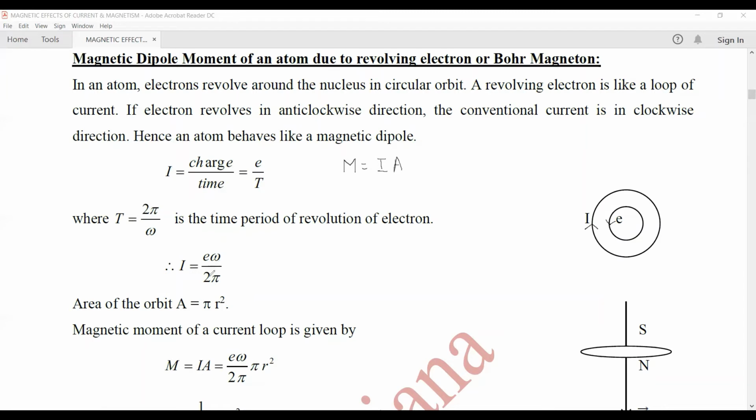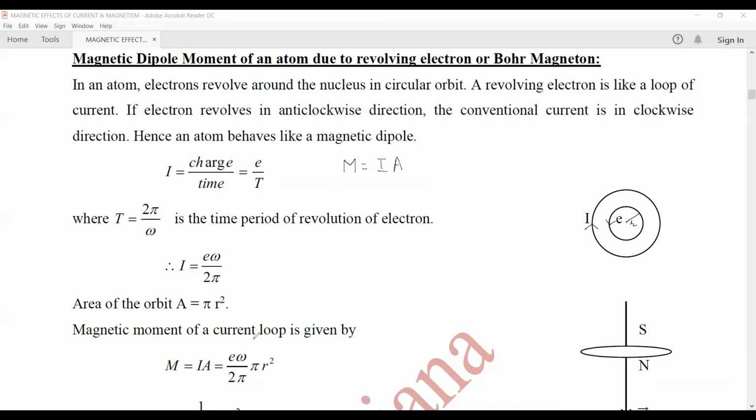Substituting T equal to 2 pi by omega, we get I equal to e omega upon 2 pi. So I we have found, and the area of this loop is equal to pi r square, if r is the orbital radius.